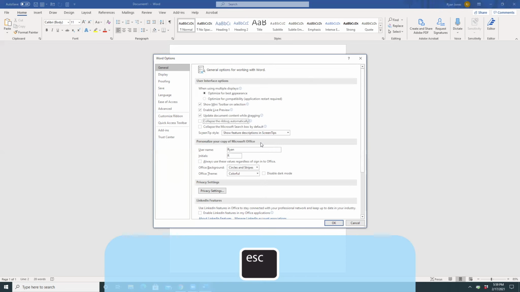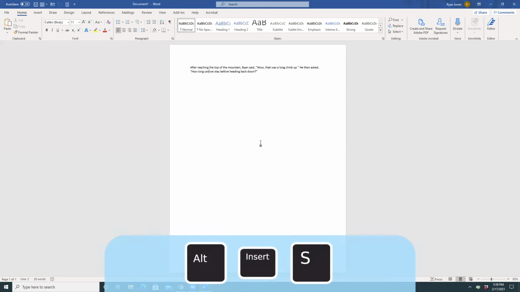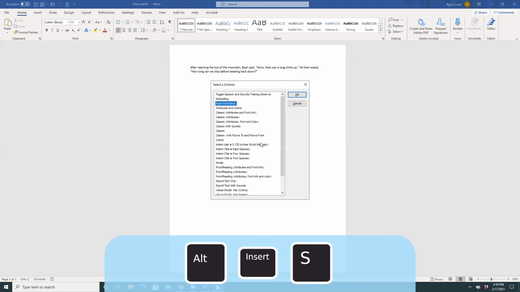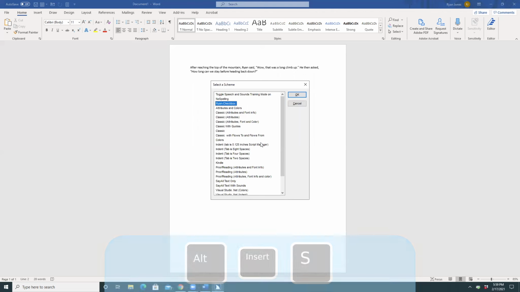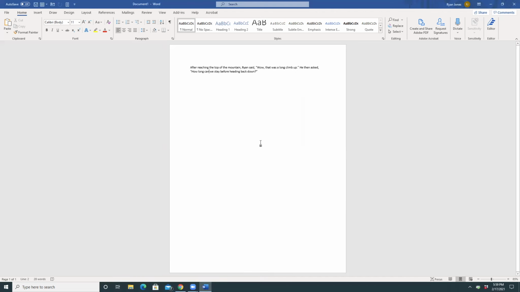So I'm going to press Escape to close the options. Escape. Edit. And then I'm going to go ahead and switch back now to the Word Classic scheme, which is what I started with. So I'll press Alt Insert S. Select a scheme dialog. And I'll go to the bottom of my list with the End key. End. Word Classic. There it is, Word Classic. Switch to scheme Word Classic. Edit. And now JAWS is back to its default behavior, which is to not tell me the font info or to not read things in quotes with the different voice, and also to not use those sounds. So it's very easy to switch in and out of the different schemes.